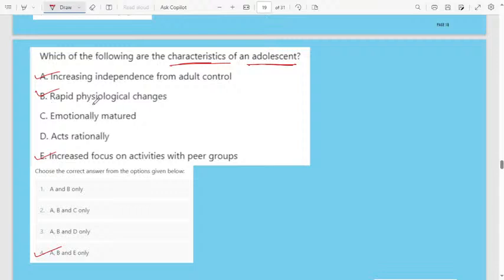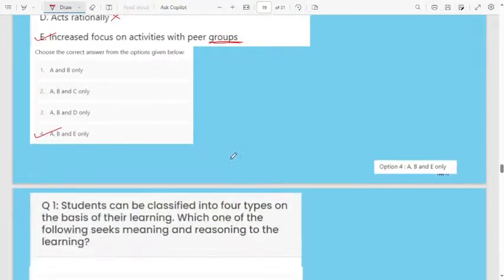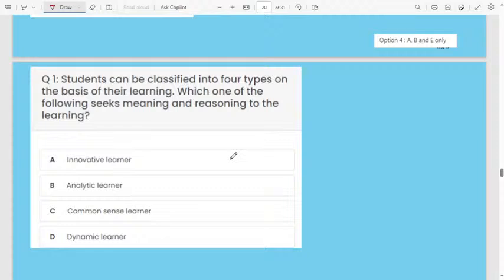Then rapid physiological changes. Yes, normally the students in the adolescent stage, whether boy or girl, many physical changes happen immediately, means rapidly. Then emotionally mature? No, they are not emotionally matured. Act rationally? No. Increased focus on activities with peer group. Normally they want to live within a group, and the focus on activities also increases. Yes. Next set of questions.